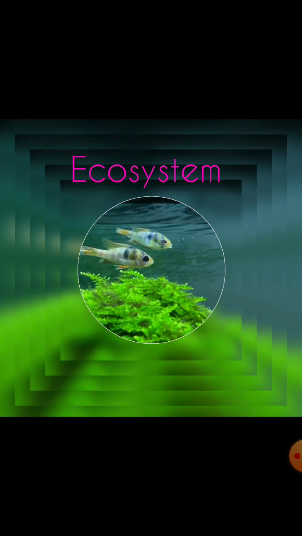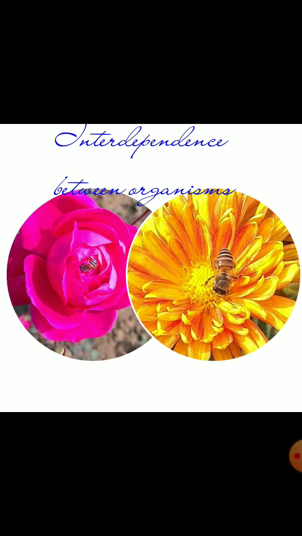Let us start with today's topic, that is interdependence between organisms. In this photograph, you can see how animals depend on plants and how plants depend on animals. This is only one example. Here you can see honeybees sucking nectar from flowers. At the same time, flowers get pollinated.